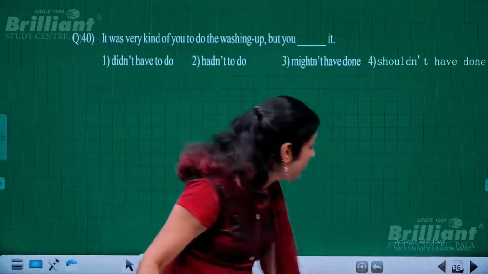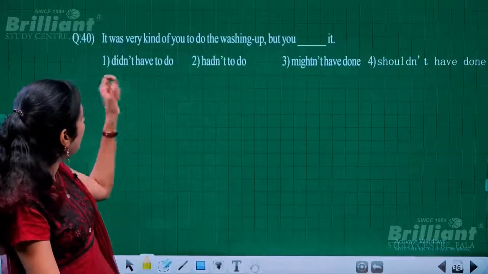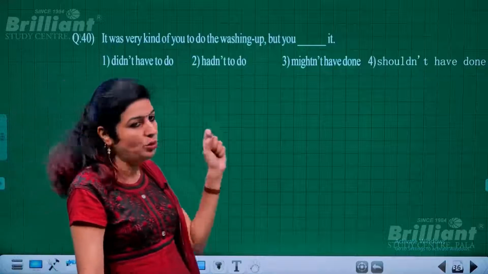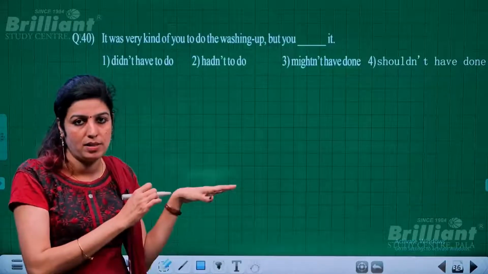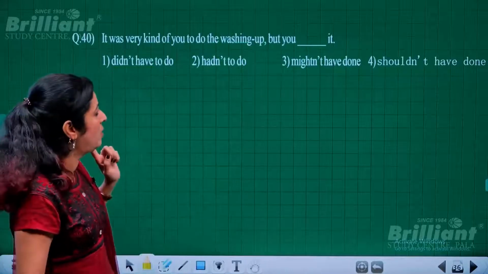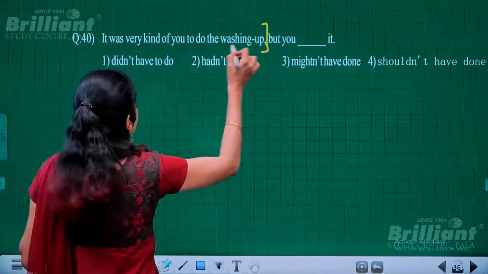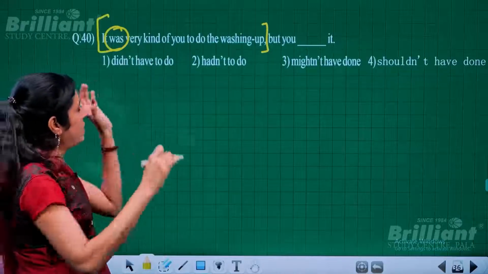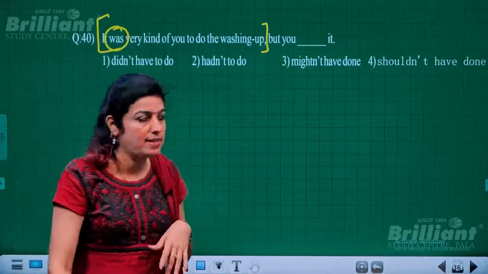Now the next question, question number 40. It was very kind of you to do the washing up, but you dash. So be very careful when you get such a question on the board. Why? Because focus on the first part of the question, where the action is given in past tense. With this word, it's very clear that it's given in past tense, right?